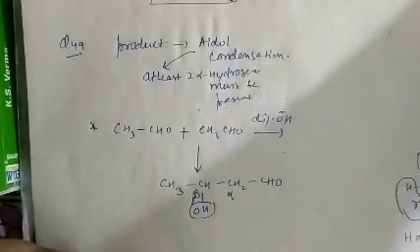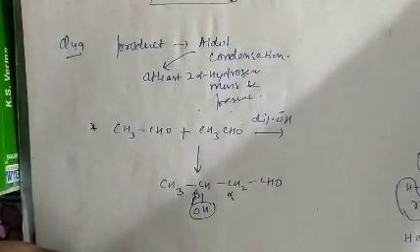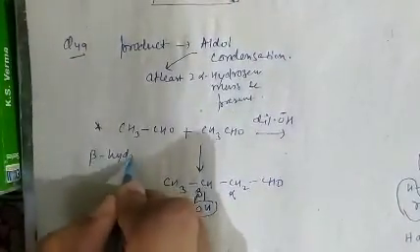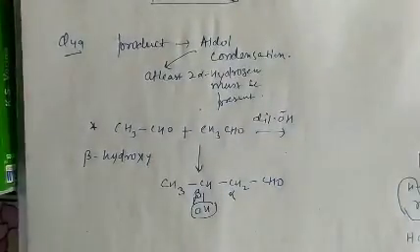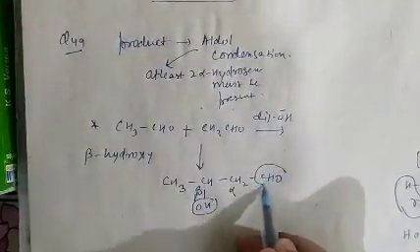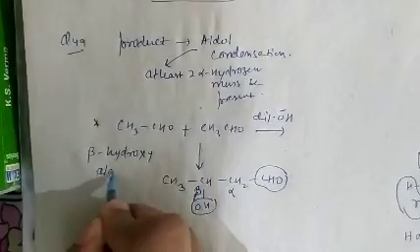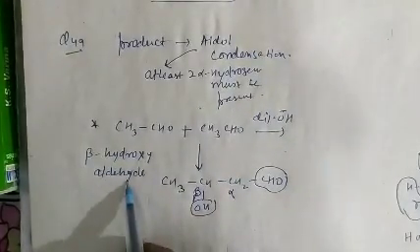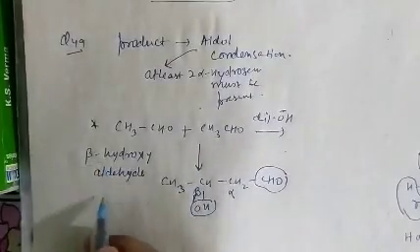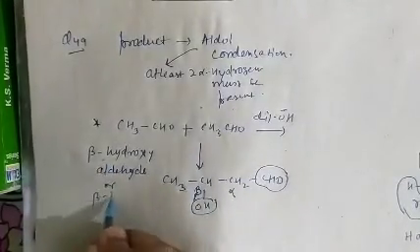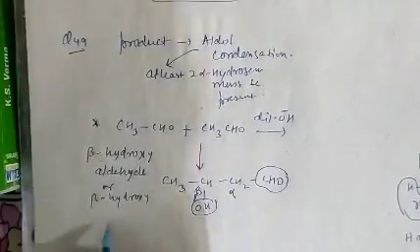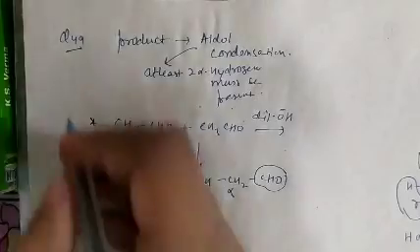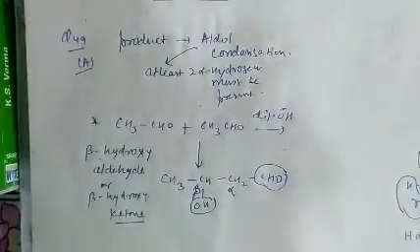So we can say that the product formed after aldol condensation is beta hydroxy, and the compound is aldehyde. So beta hydroxy aldehyde, or in case aldehyde is not present, then there must be ketone. So beta hydroxy aldehyde, or we can say beta hydroxy ketone, is formed as a product. So question number 49, option A is correct.